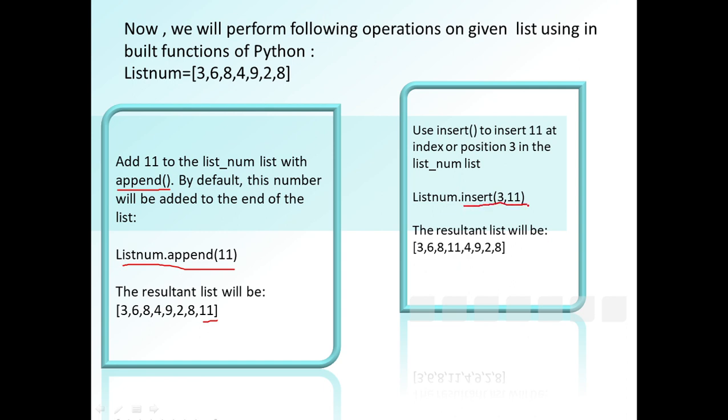And there is another function, insert. It is also used to add an element to the list but at a particular index. So in this function I am going to add 11 but at index 3, as the index of the list starts from 0, so it will be 0, 1, 2, 3. This will be the third position where 11 will be. Okay, so there are two functions, append and insert. Append will always add to the end of the list. Insert is used when we have a particular index at which I want to add an element.